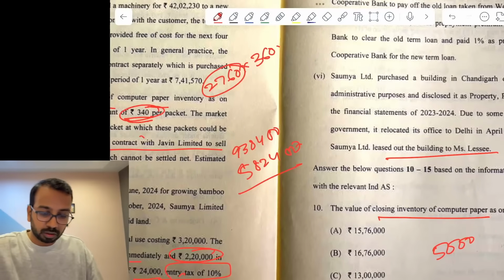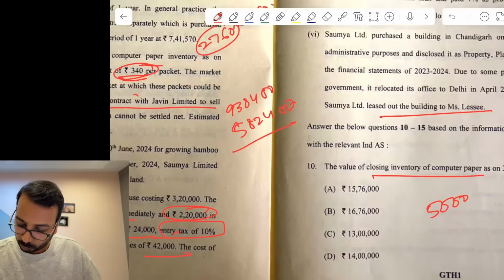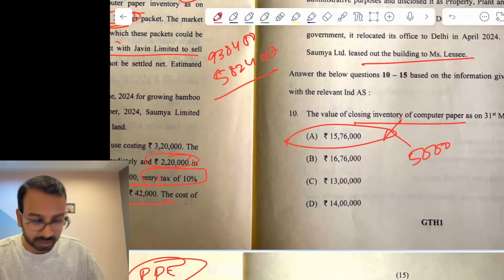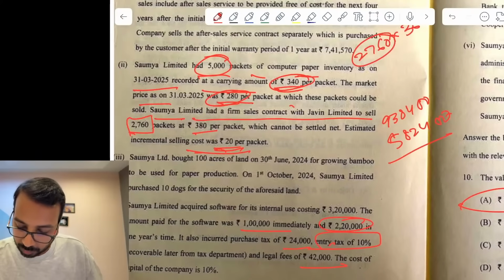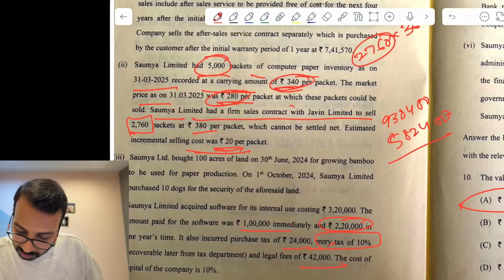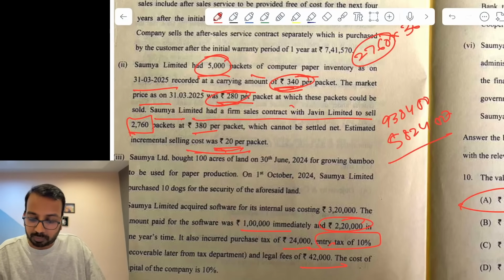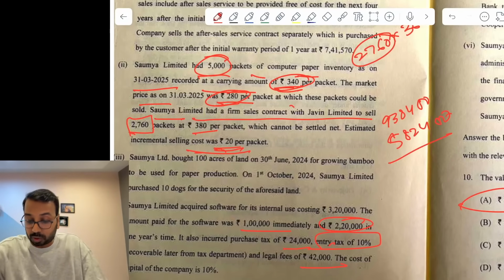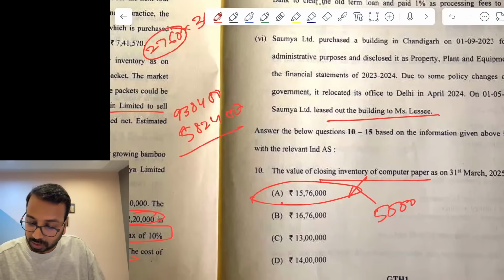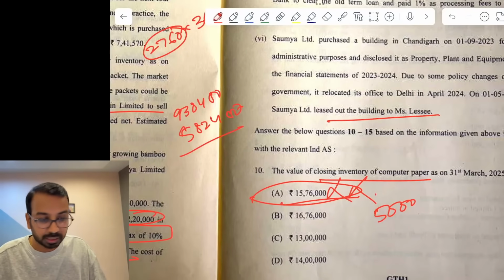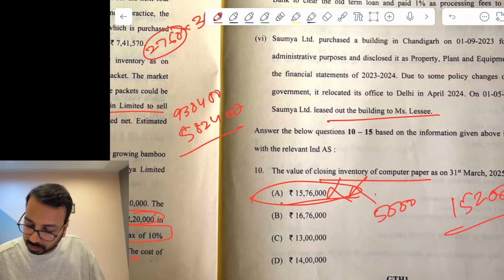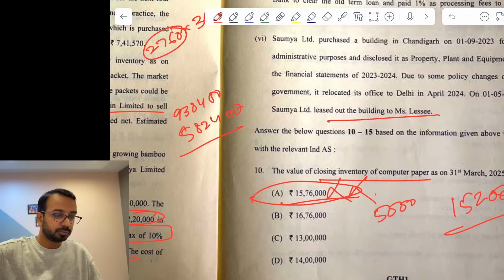1576. So guys, 2 questions wrong. This also is wrong. 1576 is not the correct answer, because of the carrying amount, unless they say that cost is higher. Have they said cost? They have not said cost anywhere. So if they have not said cost anywhere, we cannot consider that 340 is the NRV, or that cost is more than 340. So this also is wrong. As per the institute, this answer is wrong. My answer is 1,520,800. That is how it should be valued.